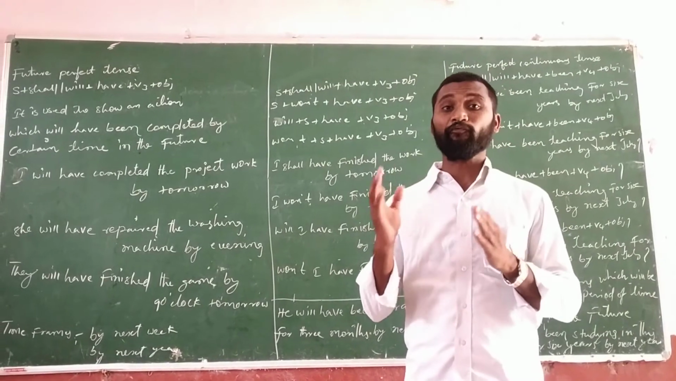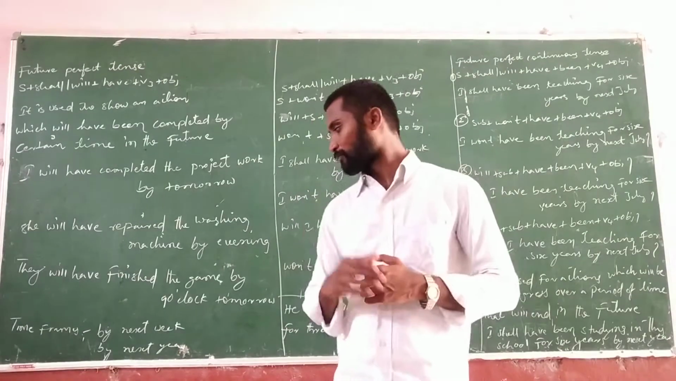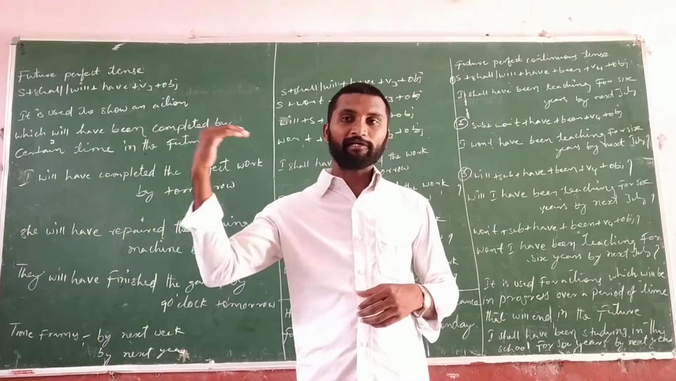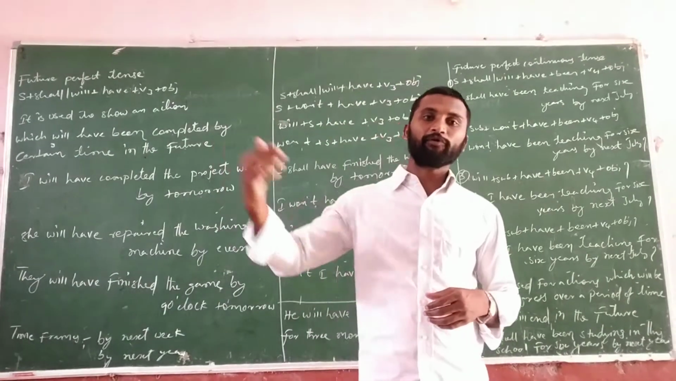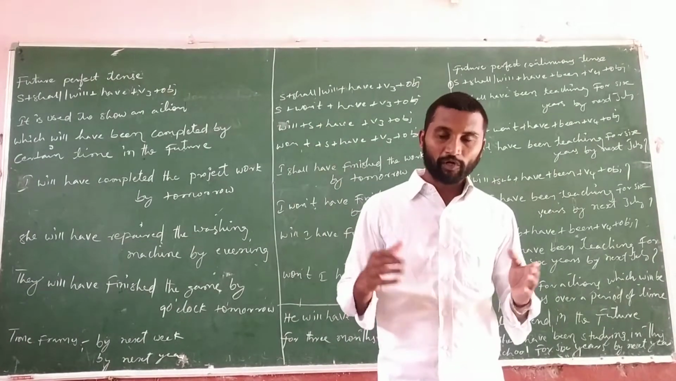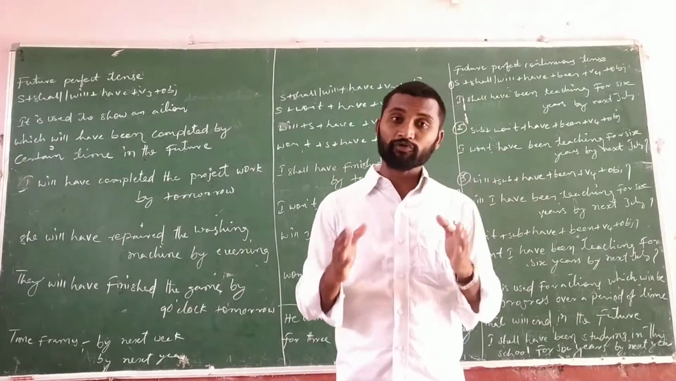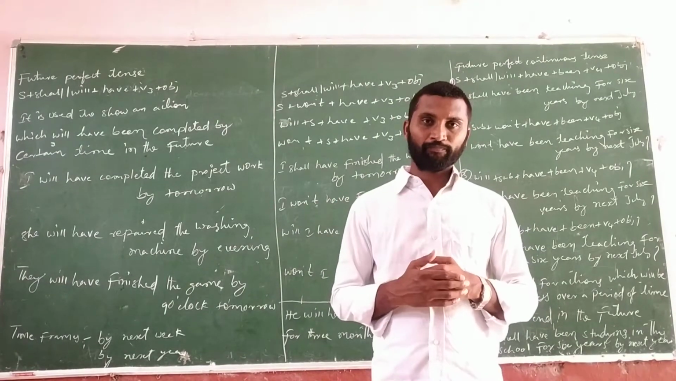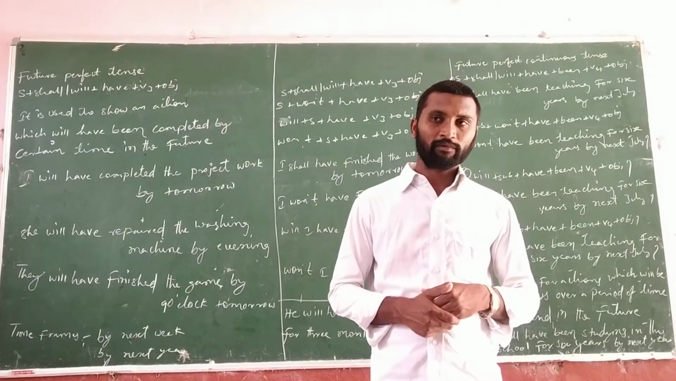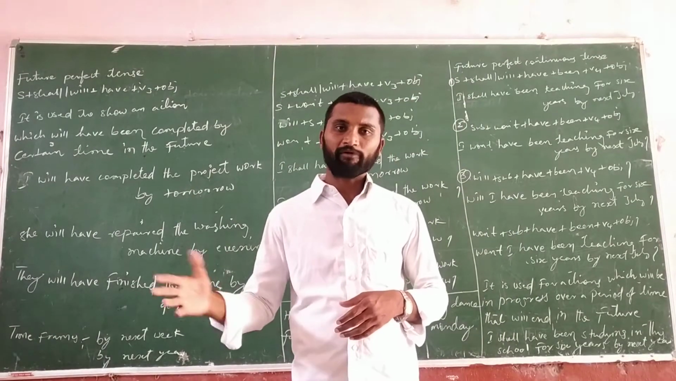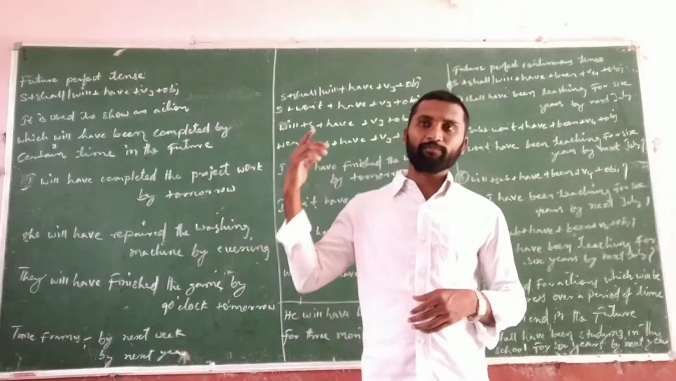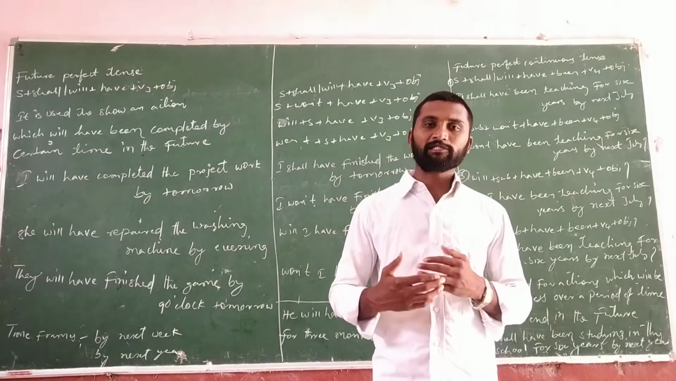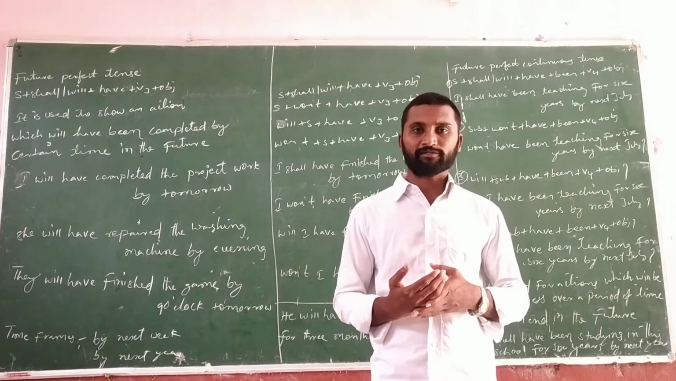If you see the time frames: by next week, by next year, by next month, by next Monday, by next one hour, by next few months, by next July. In this way, we use these kinds of time frames in future perfect tense. By next month I will complete. By next June I will complete. By next year I won't be there. In this way we can use these words to express our ideas and our feelings in the future perfect tense.